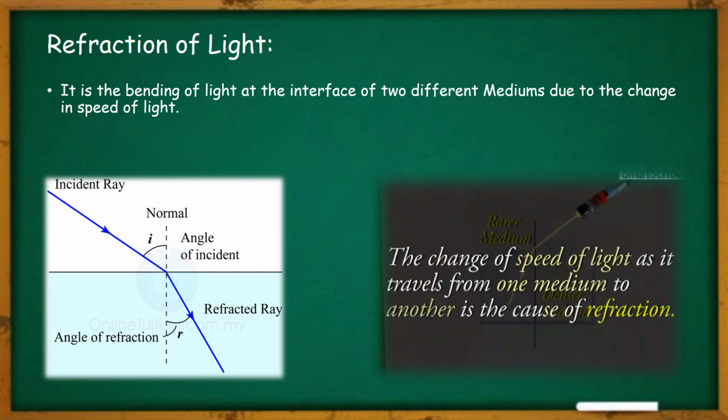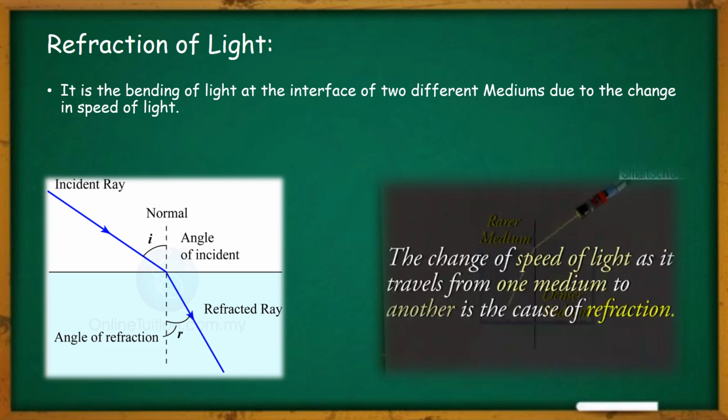Now the question arises, what is this medium? I told you one is a denser medium and another one is a rarer medium. So what is the meaning of rarer medium and denser medium? We have different optically denser and optically rarer mediums.